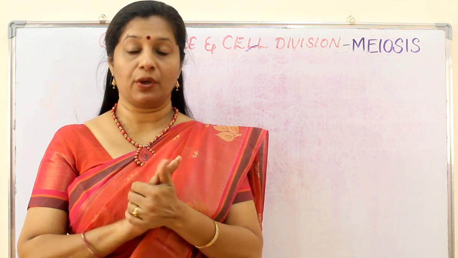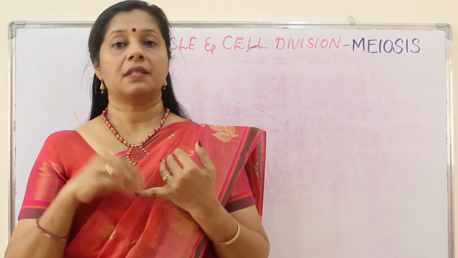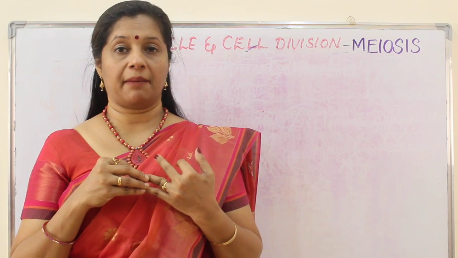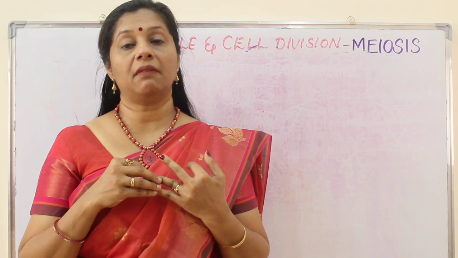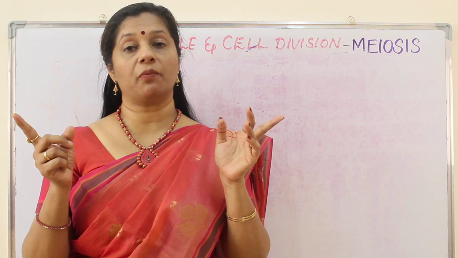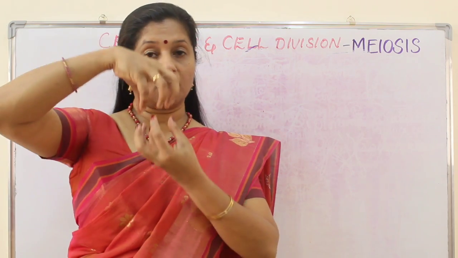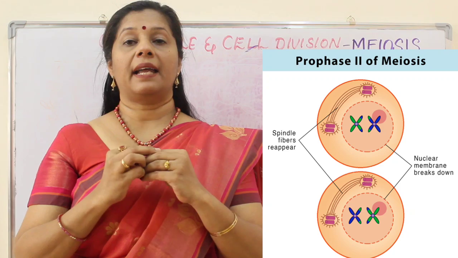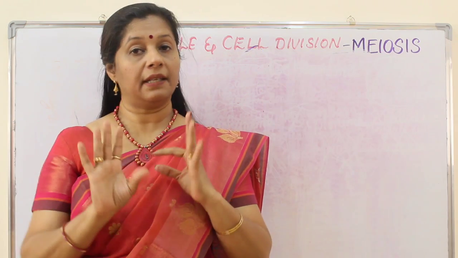So again, meiosis 2 has 4 stages. First, prophase 2. In prophase 2 what happens? Sister chromatids are condensed and also the spindle fiber formation happens. But this time the spindle fibers are formed at right angles to those formed in meiosis 1. So if meiosis 1 was in this orientation, now it is from this side. That is the difference here.